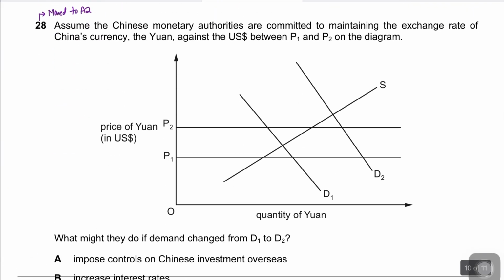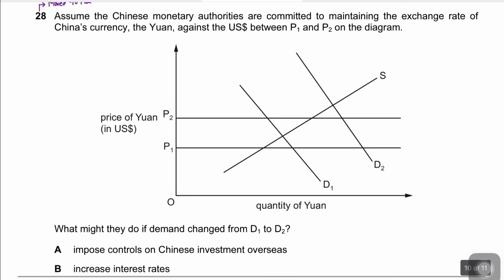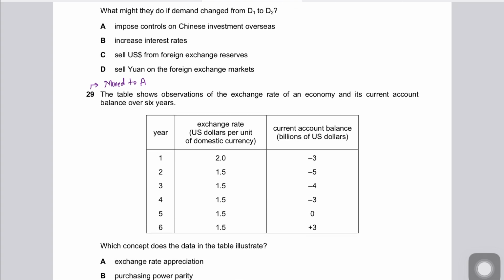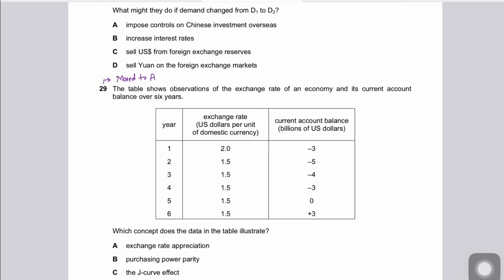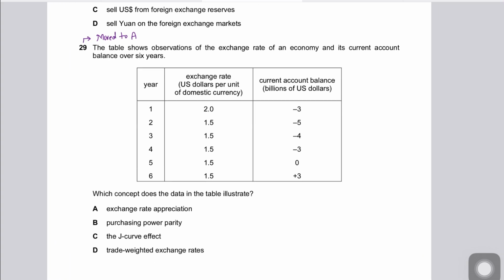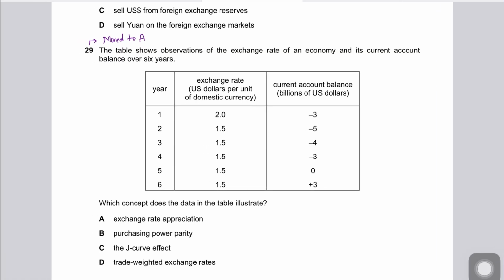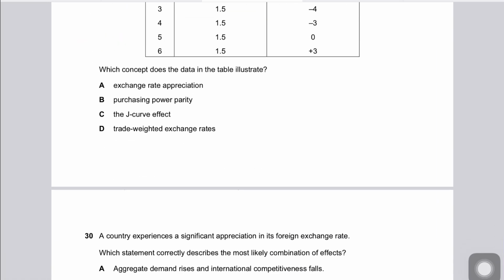Question number 28. A8 is now moved to A2. It's a fixed exchange rate question. Moved to A2. Question 29. It's again a fixed exchange rate. This is again a question that is now going to be tested in A2, not in AS.